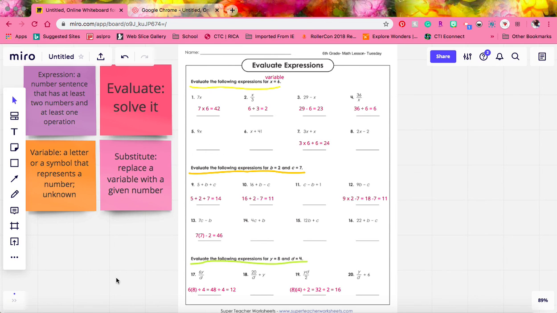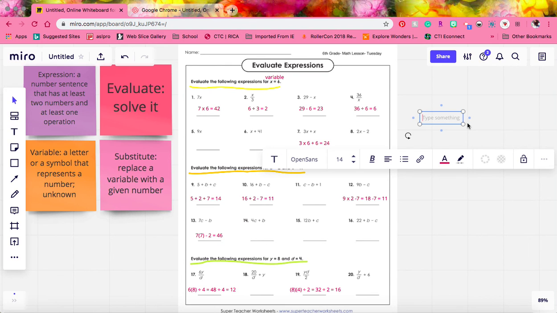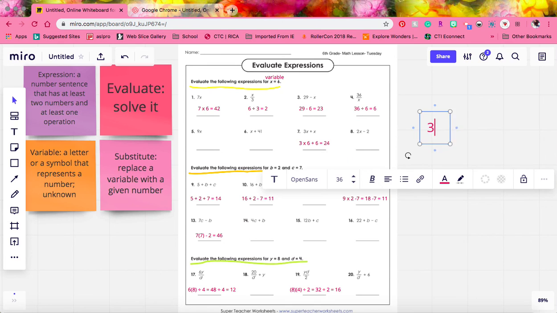And also remember that if you see a number directly next to a variable, for example, if you see 3x, all that means is 3 times x.